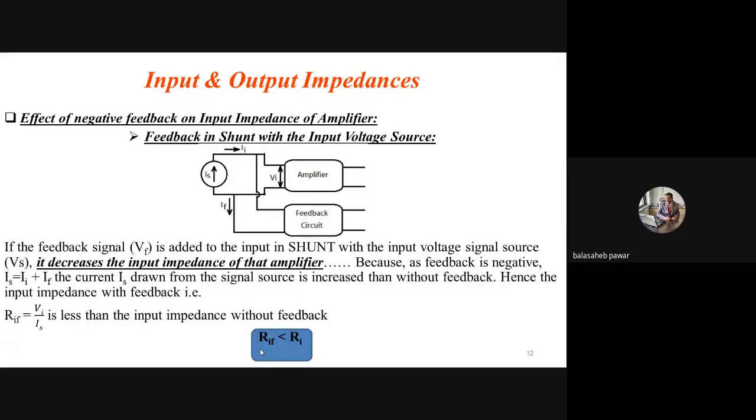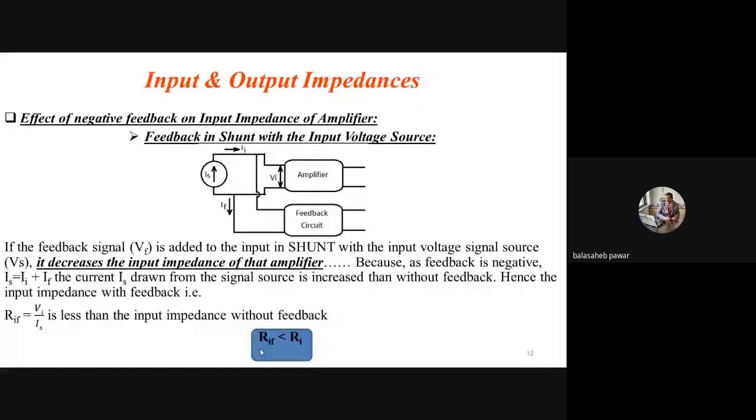Improve means that it will depend on which type of amplifier out of those four we are using. If it is a current amplifier, the input impedance should be as low as possible. For a voltage amplifier, input impedance should be as high as possible, right? So if series type of mixing is done, then that basic amplifier will be a voltage amplifier because the signal source will be voltage. By negative feedback, what we observe is that RIF is greater than RI.